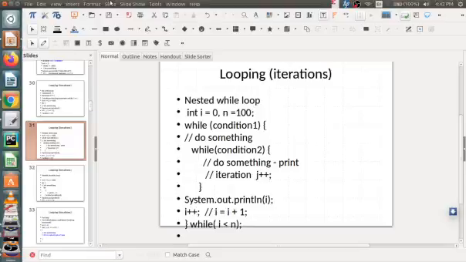This is nothing but a while loop inside another while loop. Suppose I want to execute counting numbers, and inside that, while doing that counting of numbers, I want to execute another task.